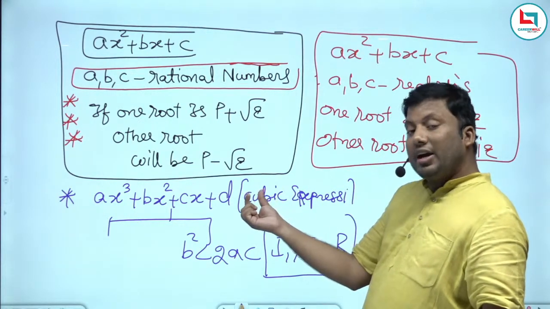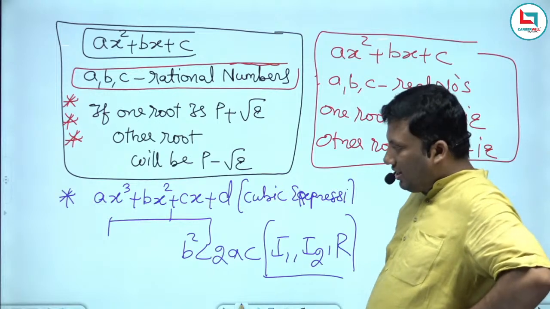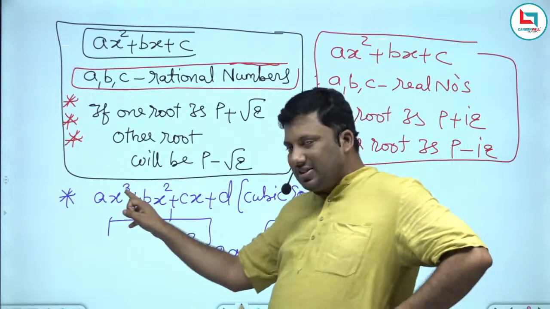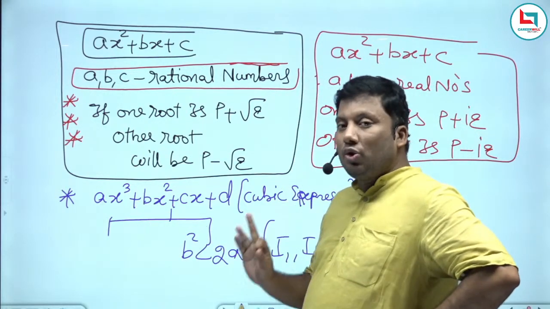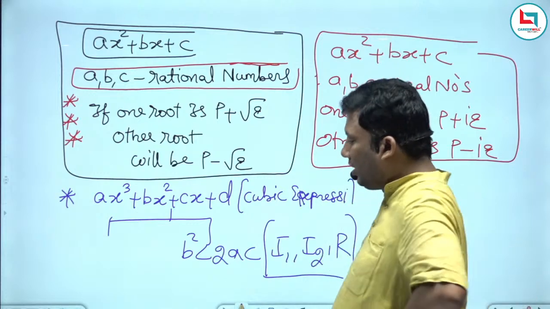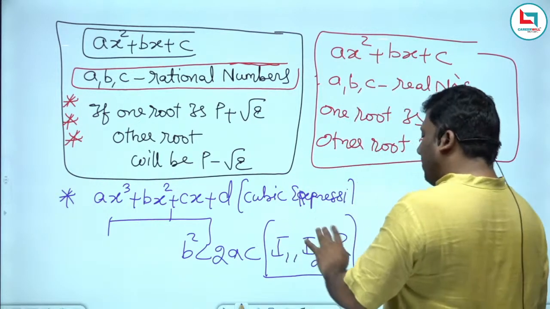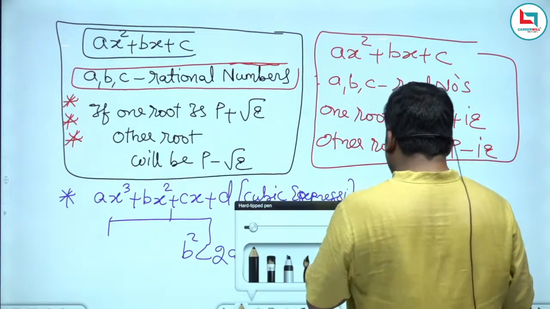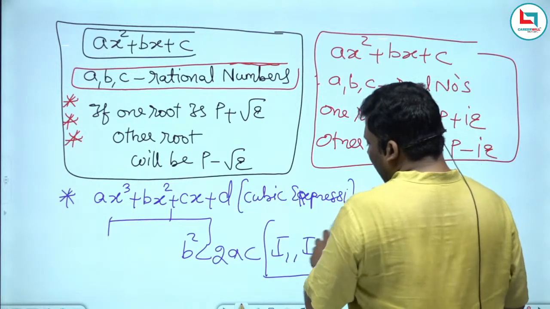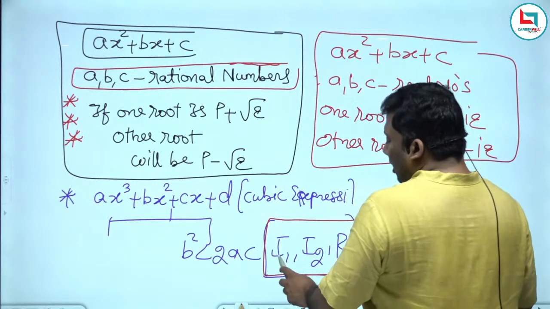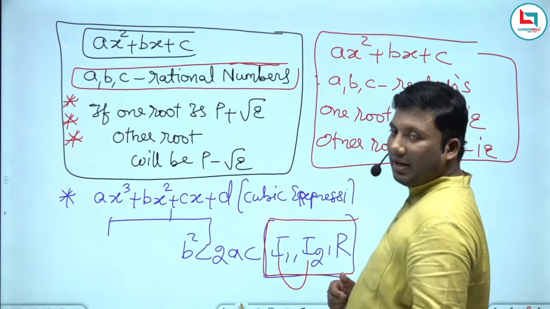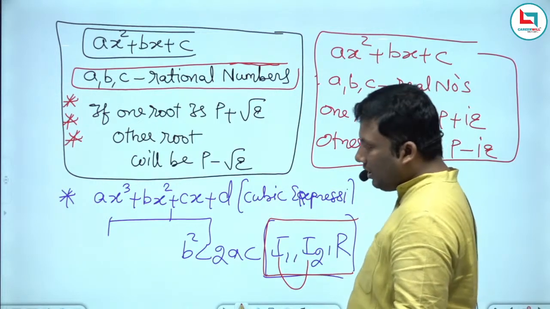ax cube plus bx square plus cx plus d. This is a cubic equation. In a cubic equation, two conditions only will happen. One imaginary root cannot form; its pair should form. I1, I2 and R. Roots always happen in pairs.